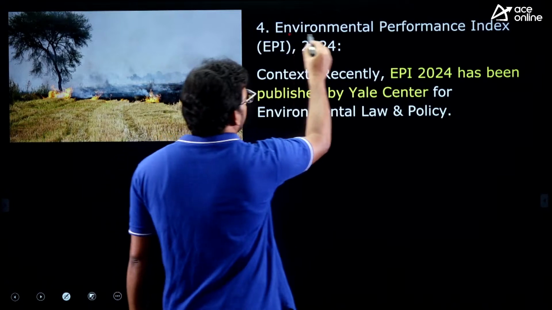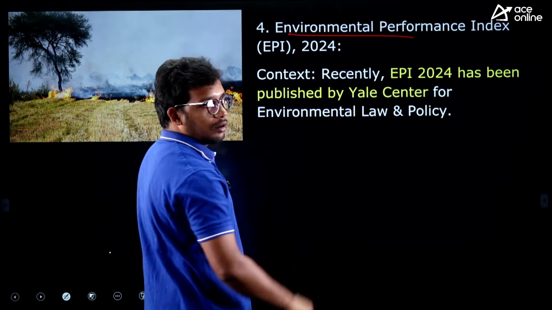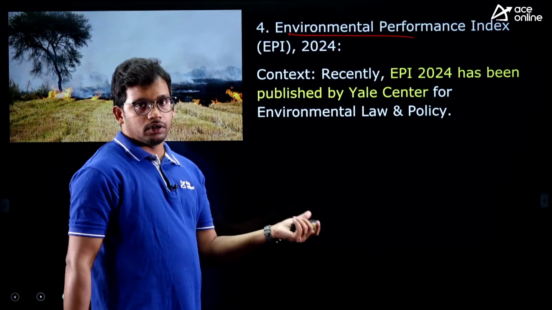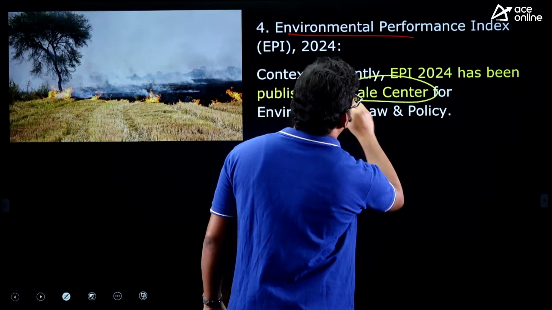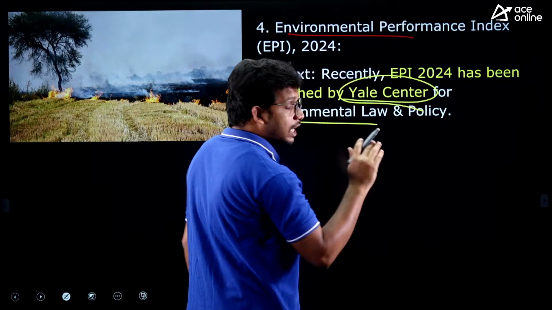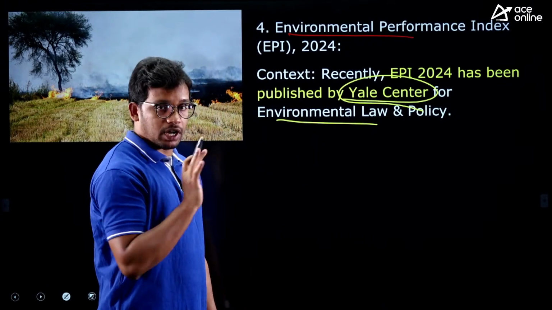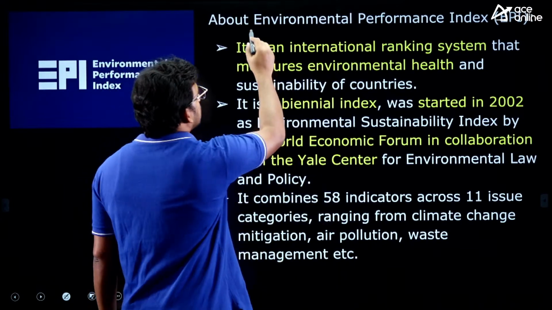Next one, Environmental Performance Index. It is a report of 2024 given by Yale Center or Yale University in the USA, right? So it has been released. The rankings are very, very important. They have been asked many times, but anyway, before that, let's understand what actually this report is.